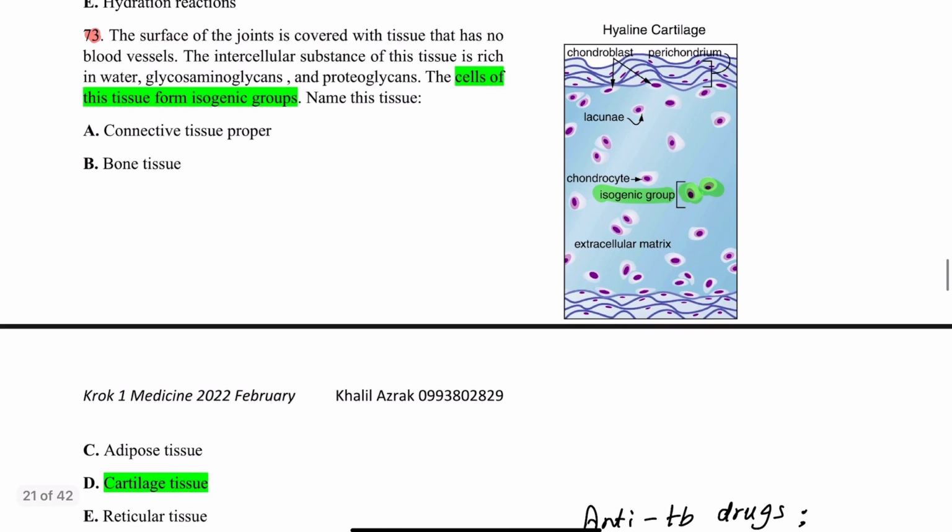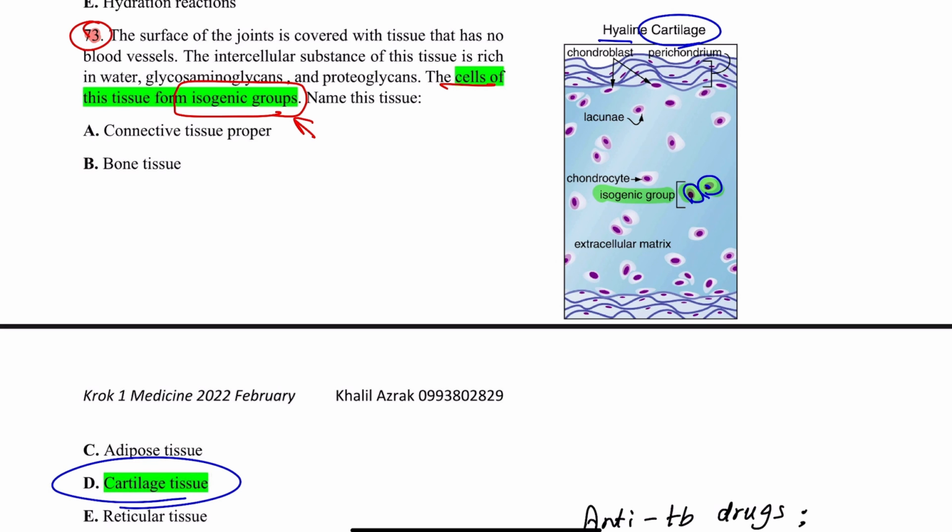Here a question about histology: cells of the tissue form isogenic groups. So this is a specific feature of the cartilage, specifically hyaline cartilage, that it can be found in groups, okay, and it is found here. This question appeared in dentistry before, and it's the first time it appears in medicine. And this is what I said in my Instagram post, that new questions in medicine can come based on previous dentistry booklets.